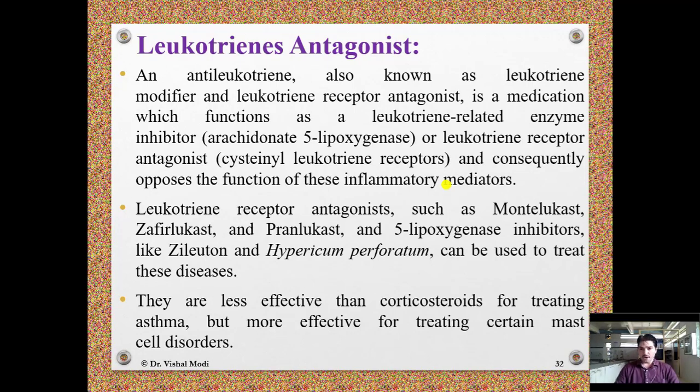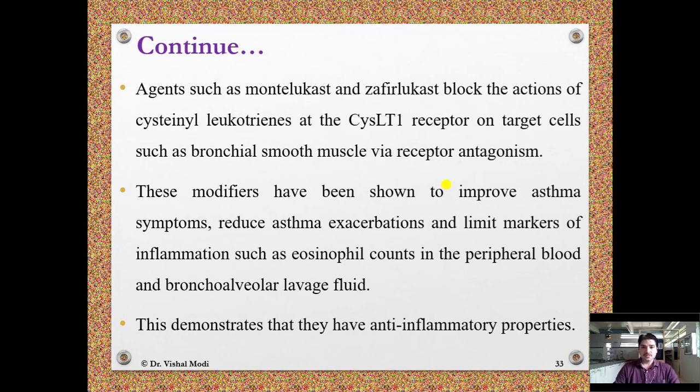They are less effective than corticosteroids for treating asthma, but more effective for treating certain mast cell disorders. Agents such as montelukast and zafirlukast block the action of cysteinyl leukotrienes at the cysteinyl leukotriene 1 receptor on target cells such as bronchial smooth muscle via receptor antagonism. These modifiers have been shown to improve asthma symptoms, reduce asthma exacerbation and limit markers of inflammation such as eosinophil counts in the peripheral blood and bronchoalveolar lavage fluid. This demonstrates that they have anti-inflammatory properties.